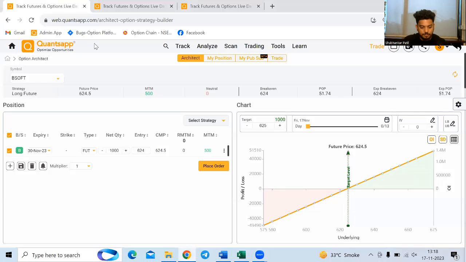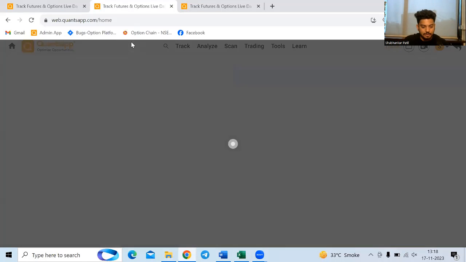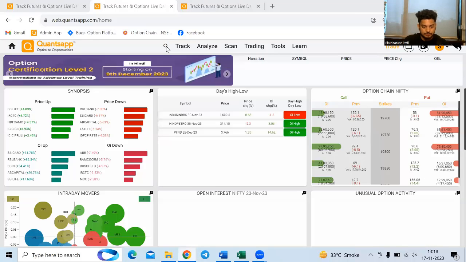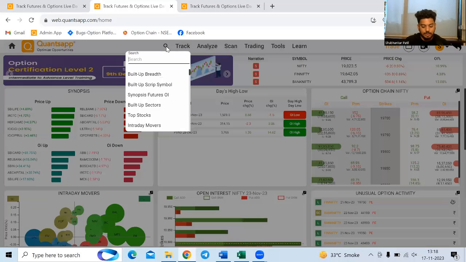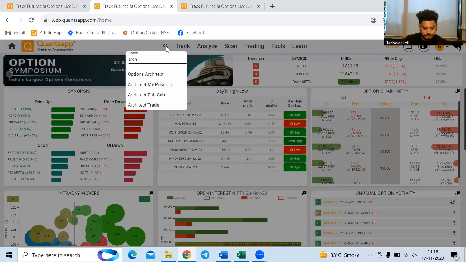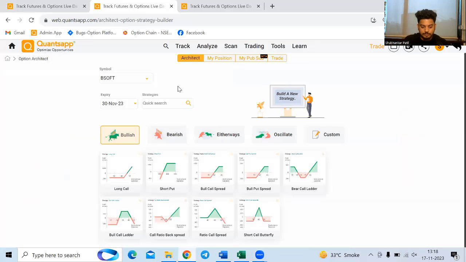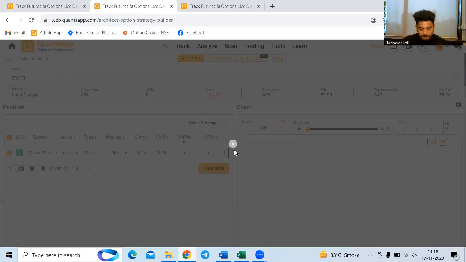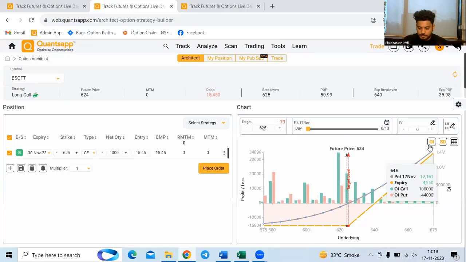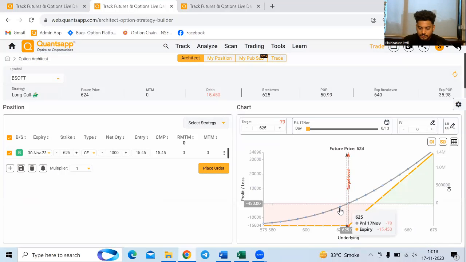If it comes to options, now let's create the same trade in options. Again, I'll go to Architect. Long call, that means I am buying a call option. If you move the cursor, you will see at what level how much profit or loss you will make. Apart from that, options are sensitive to time and volatility.